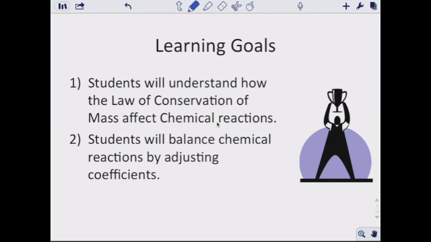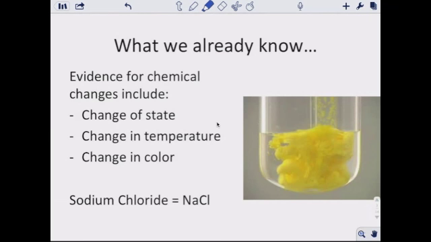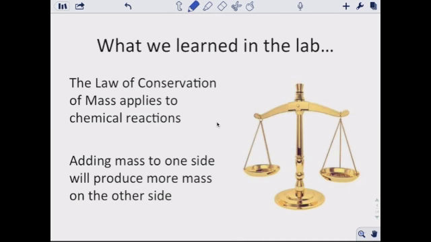The main thing about this is we are going to talk about balancing chemical reactions. A very big part of what we do in chemistry is dealing with chemical reactions and looking at chemical equations, and they have to be balanced. What we already know is that there's evidence for a chemical change. It includes a change in state, change in temperature, change in color, and we should already know how to write formulas from names and names from formulas. Very, very important when we talk about balancing chemical equations.